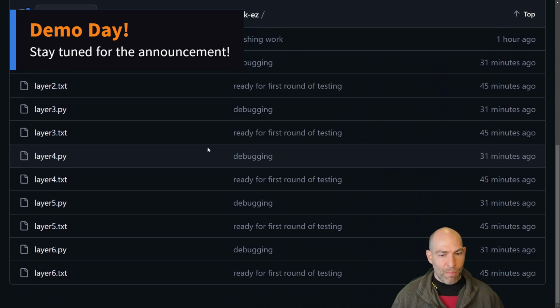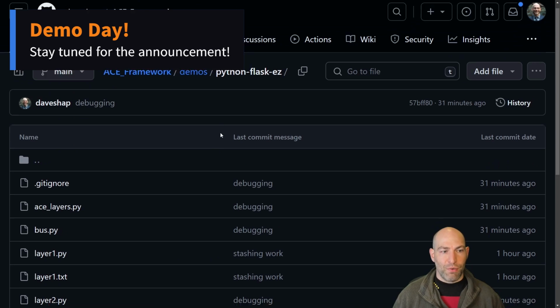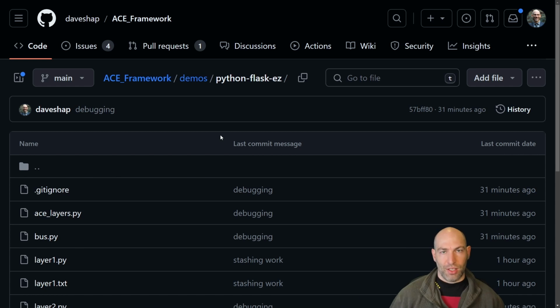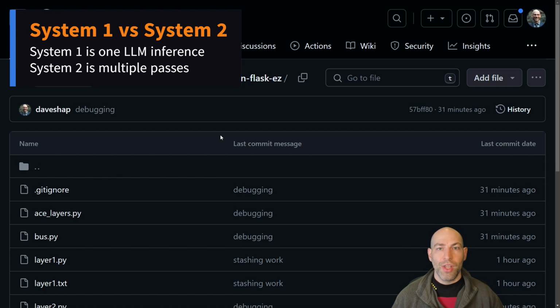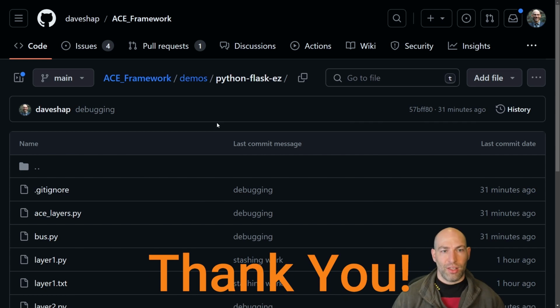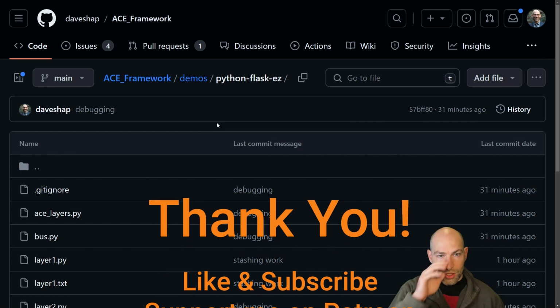But yeah, I think that this is a very simple, straightforward demonstration as to what I mean when I say artificial cognition. And in a recent video, I kind of likened this to System 2 thinking per Daniel Kahneman. So System 1 thinking is basically just one inference, one I/O exchange from a large language model or large multimodal model, as what's coming out soon. And then System 2 thinking is a structured approach to deliberately think through all of these things very strategically.